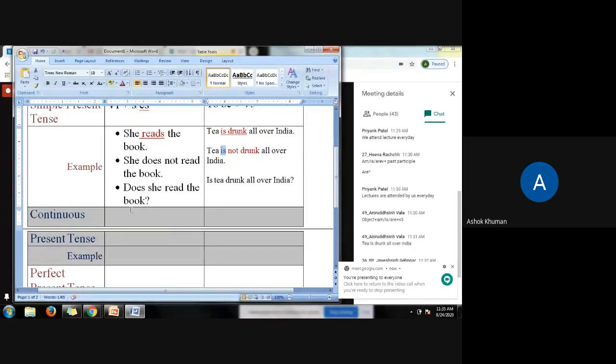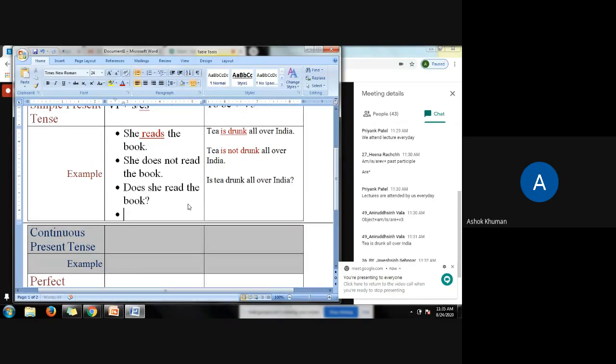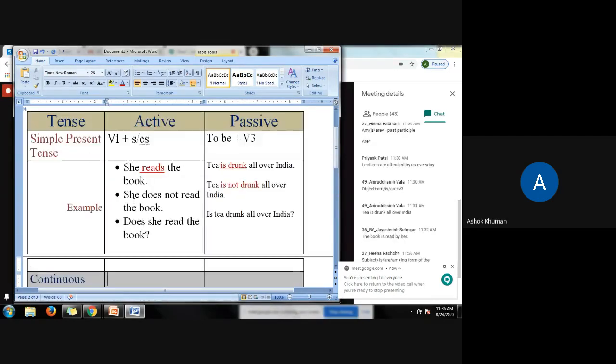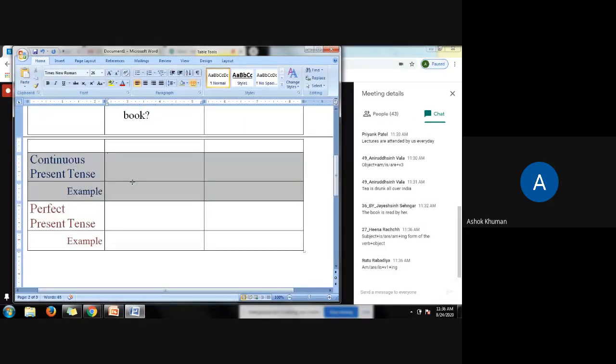Now moving to the continuous present tense. Okay, friends. So simple present tense is clear. What would be the active form of the verb? Am, is, are, V1 plus ing. Very good.